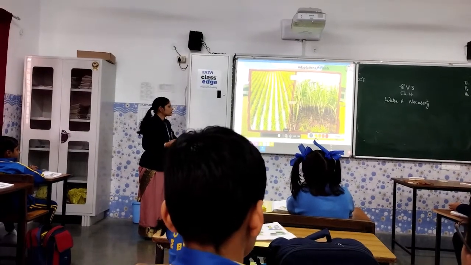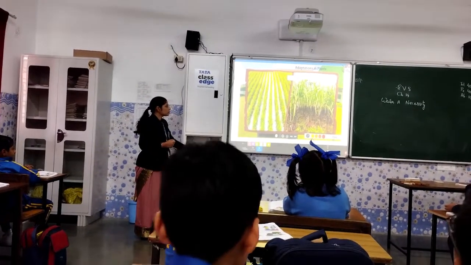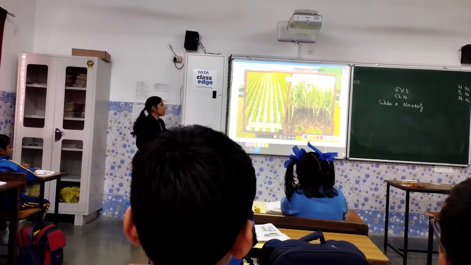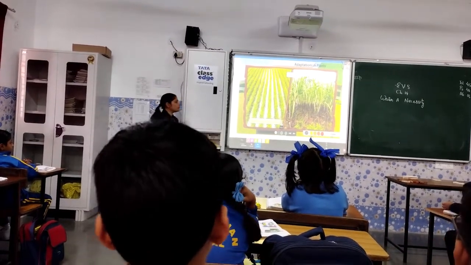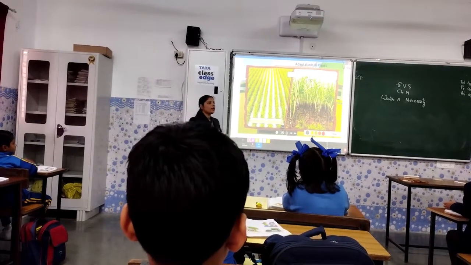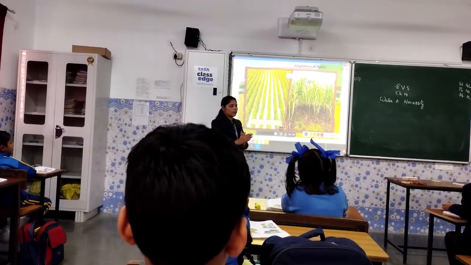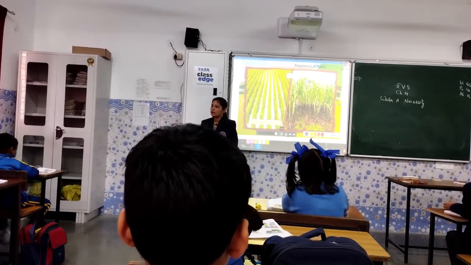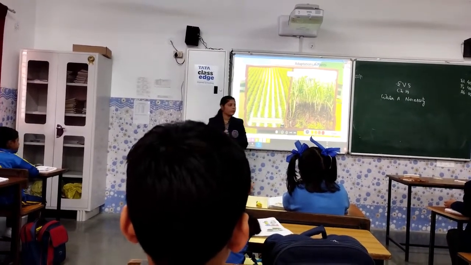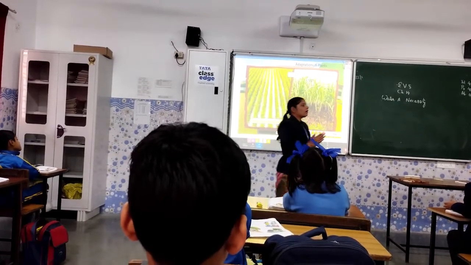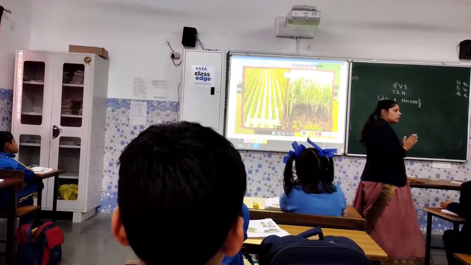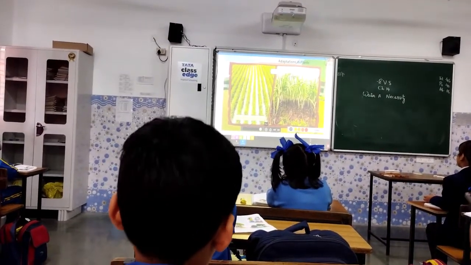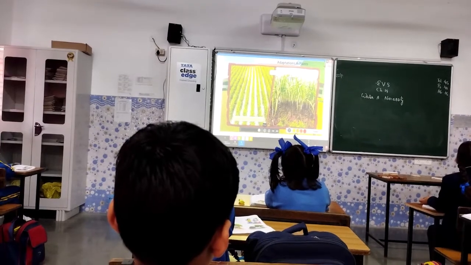Different crop plants need different amounts of water. Paddy. Now, when we are talking about the different types of crops, they need different amounts of water. Like if I am talking about wheat, all of you have seen the field of wheat. So they require regular irrigation. Irrigation means watering the crop, when you water the crops at regular intervals.